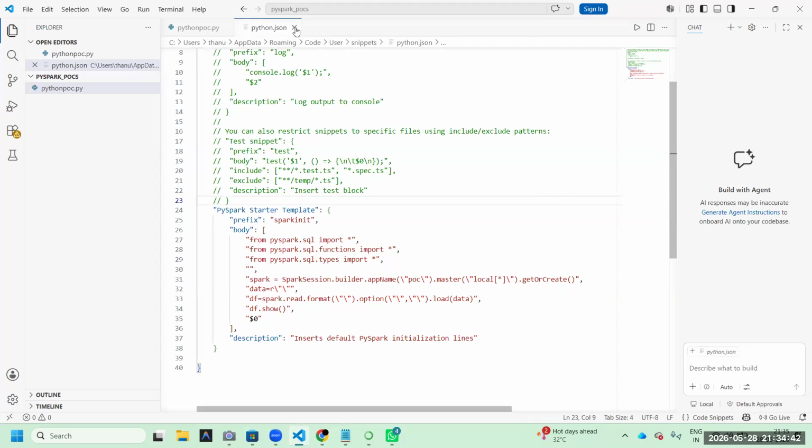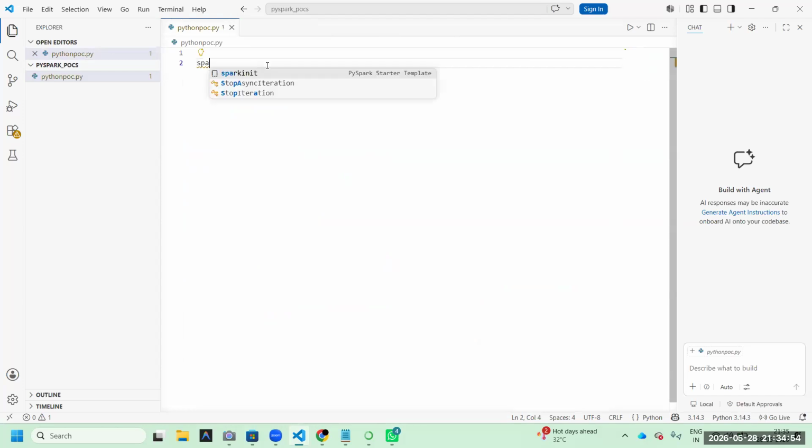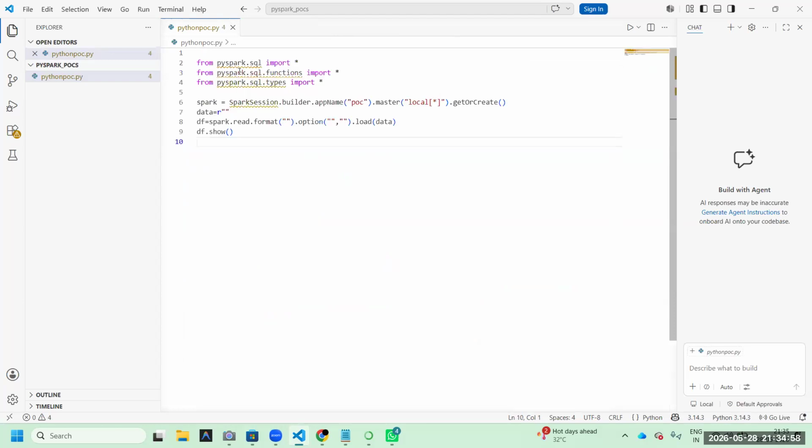After saving, you can close this. What happened? If you want to implement any Spark related things, simply type Spark. Spark INIT, you got it. Double click that. If you double click this, automatically you will get all these 4 lines.